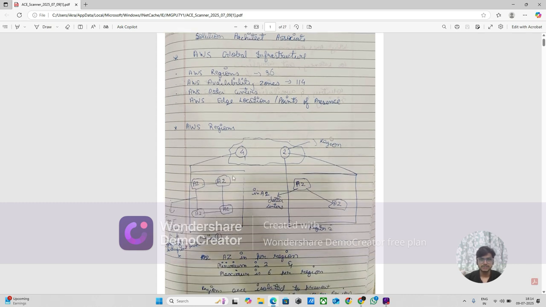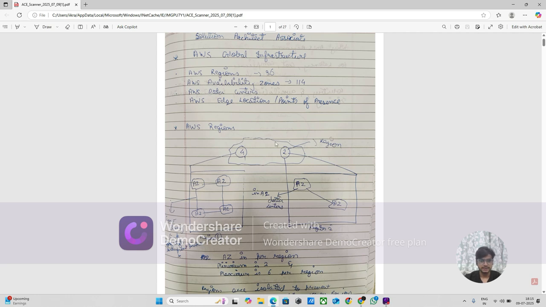If you see, this is Mumbai and this is Hyderabad in India. So in all of this world, there is India, and in India there are Hyderabad and Mumbai, and they both are called regions.